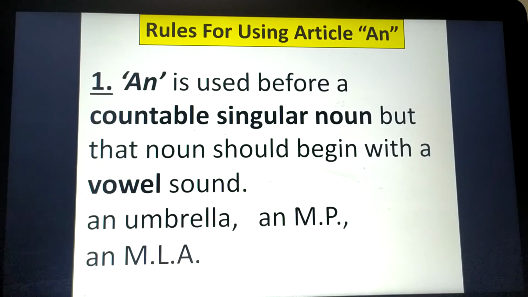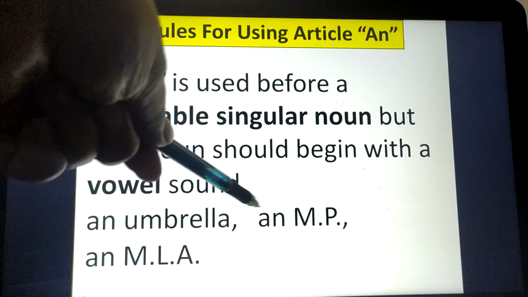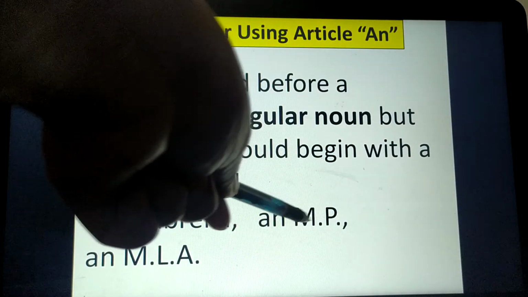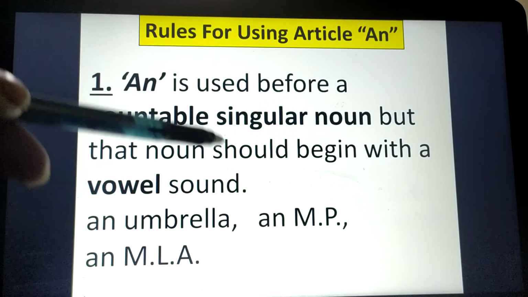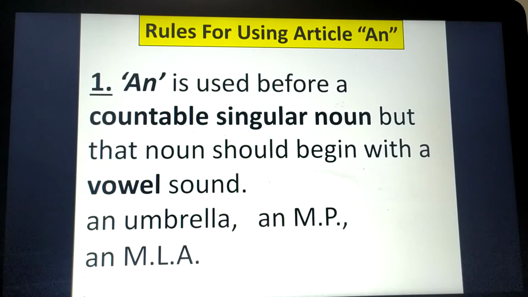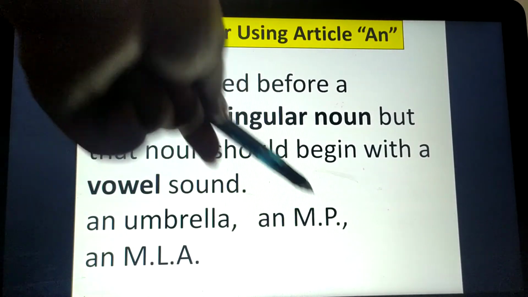And next, as I have explained, the noun should begin with a vowel sound, right? Vowel sound, not always a vowel letter. So here you can see MP. Though it's M, M is a consonant, you all know, because it gives the sound of M. But when we say MP, you know what MP is?